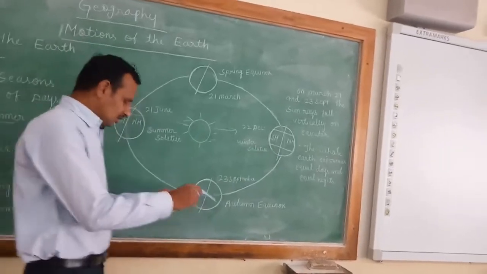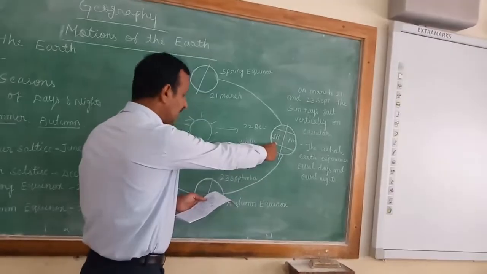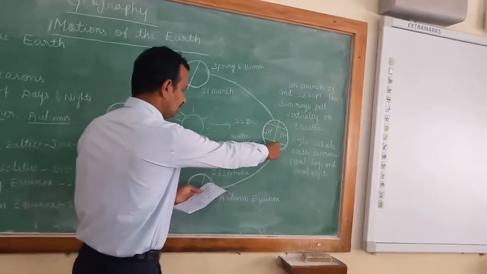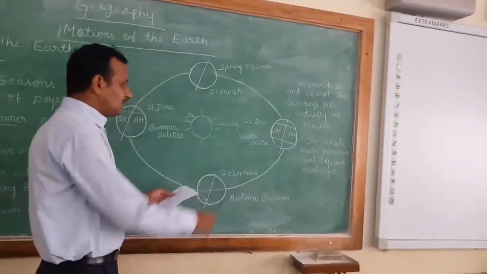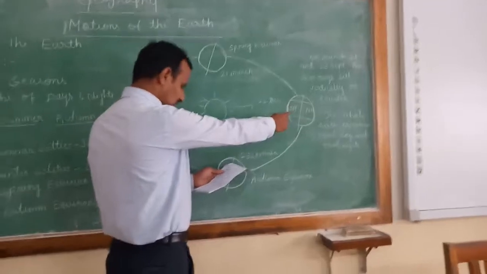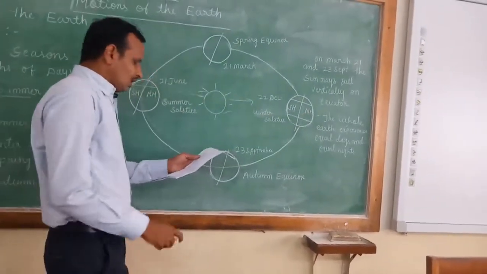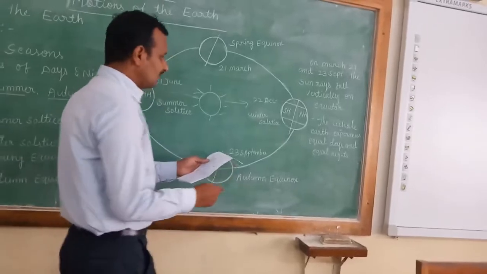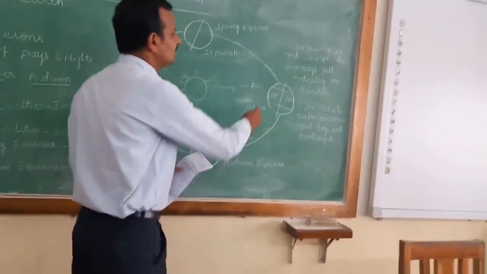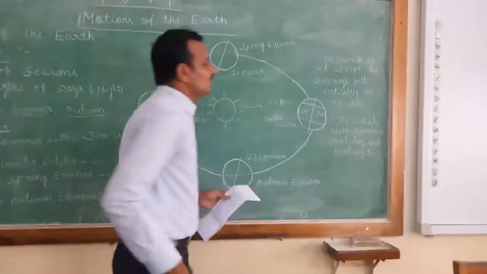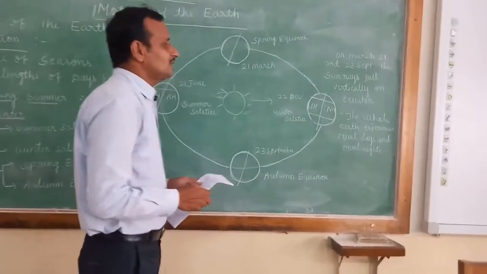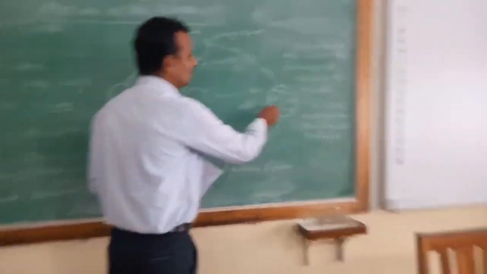So it is summer in the southern hemisphere and winter in the northern hemisphere. And 22 December is the longest day in the southern hemisphere and the shortest day in the northern hemisphere. Some countries like Argentina and Chile receive continuous sunlight for 6 months in the southern hemisphere.